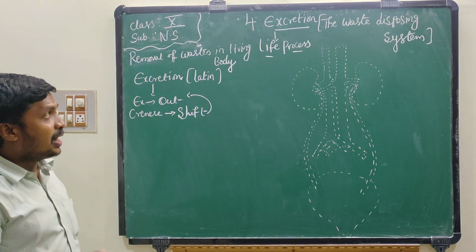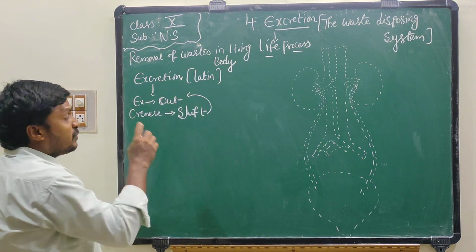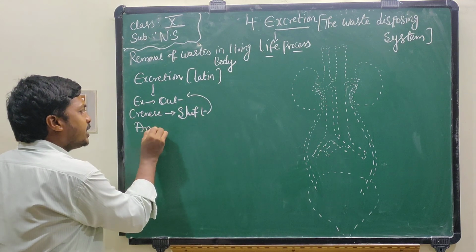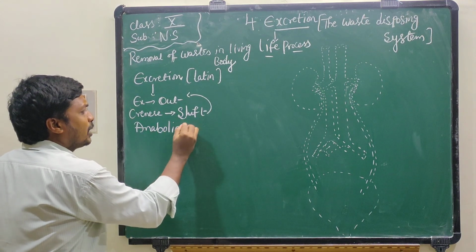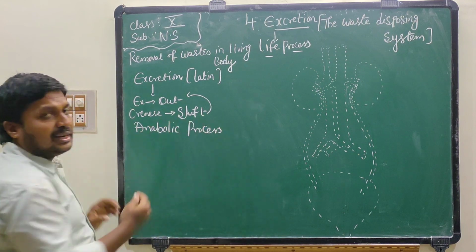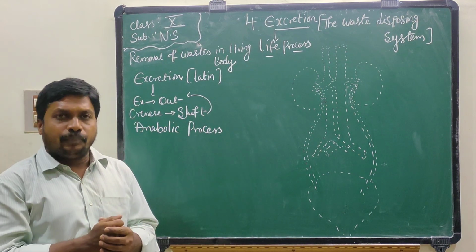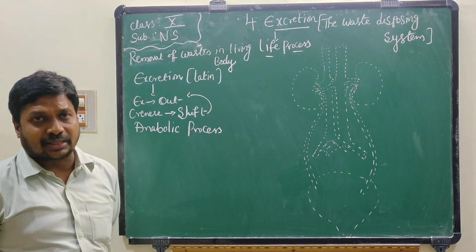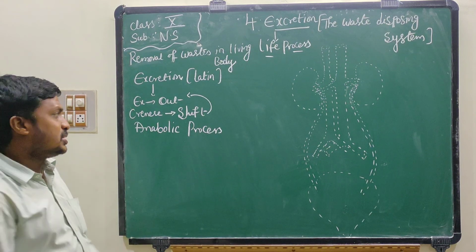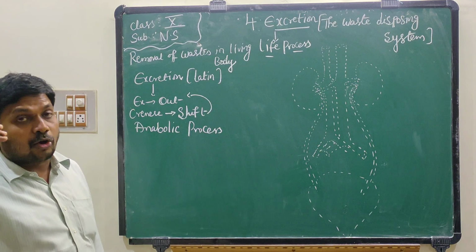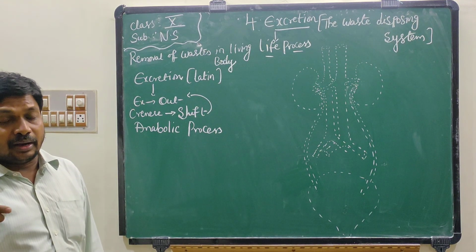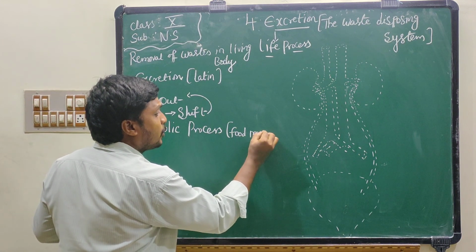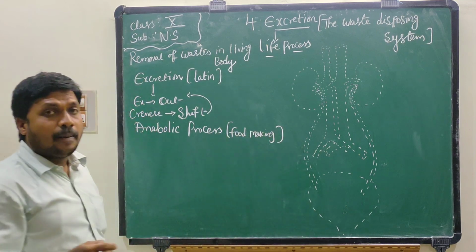Okay, now I will start the lesson. Do you know, children, in the first lesson we learnt about nutrition. Nutrition means intake of food. Nutrition is also called an anabolic process. Where do we get food? We get food from plants. Plants prepare their own food in the process of photosynthesis, which is called an anabolic process. Anabolic process means food making process.